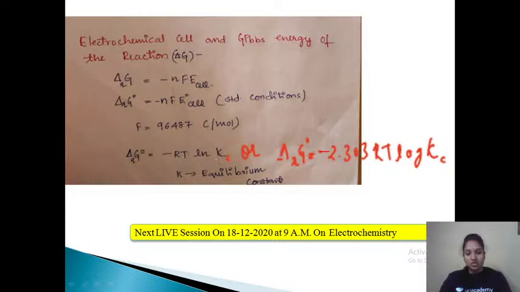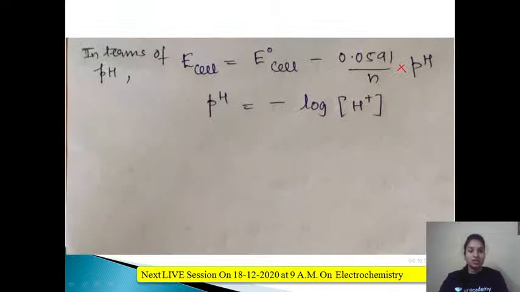So if you want to remove this ln and convert it into log, what we did? We multiplied the entire equation by 2.303 RT log Kc. So this is a very important equation, and even this is a very important equation, right? And in terms of pH also you need to remember E cell is equal to E naught cell minus 0.0591 upon n into pH, and pH is nothing but minus log concentration of H plus ions.